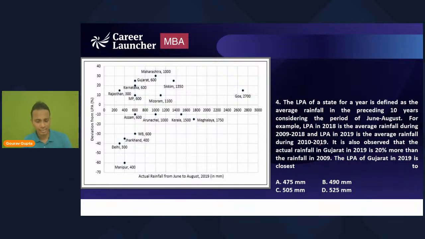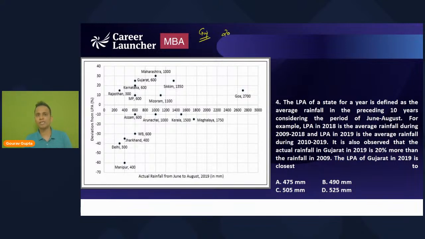Now, the answer key is saying that the answer should be option B, so we will quickly check it in a few moments. It is also observed that the actual rainfall in Gujarat in 2019 is 20% more than the actual rainfall of 2009. Okay, so let's talk about the state of Gujarat. Look at the top of your screen, I'll be writing a lot of things there.